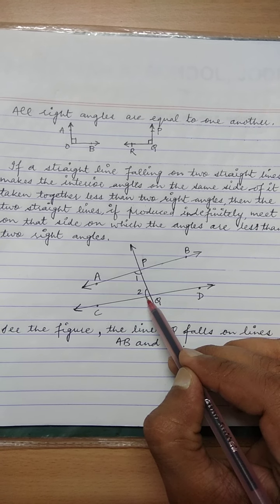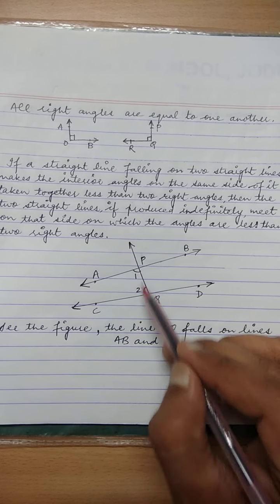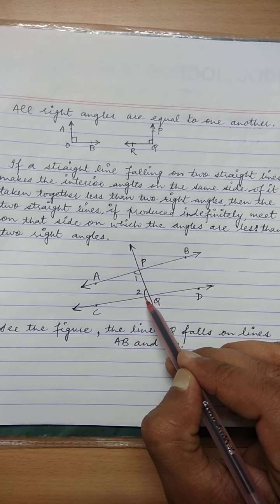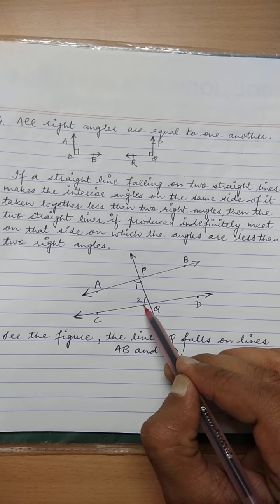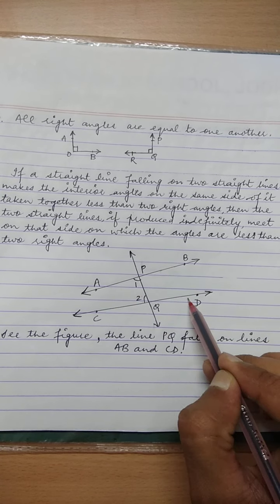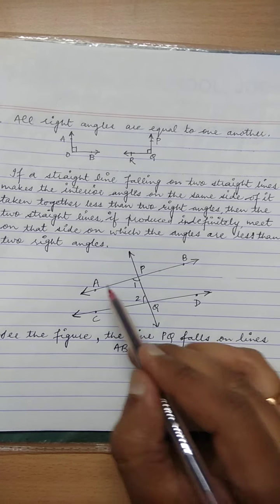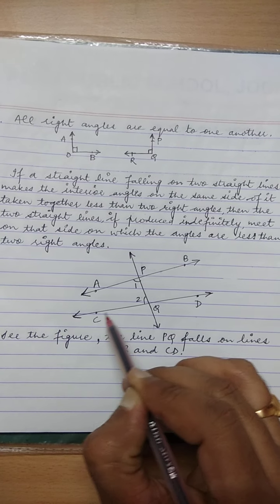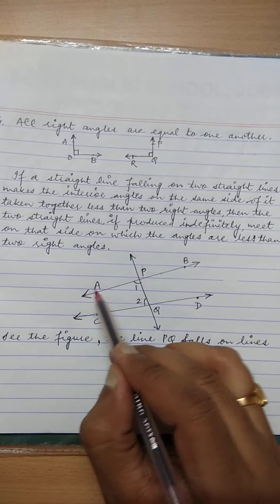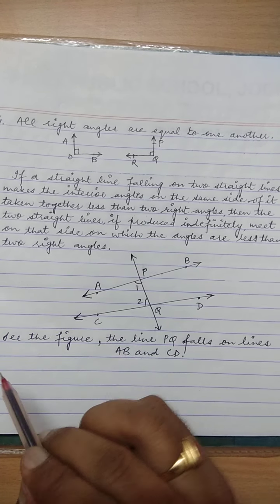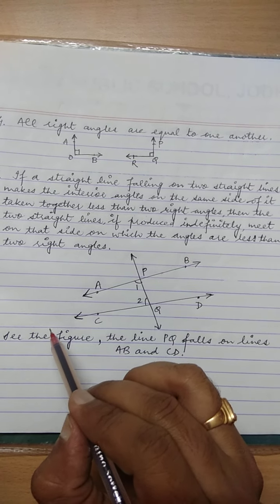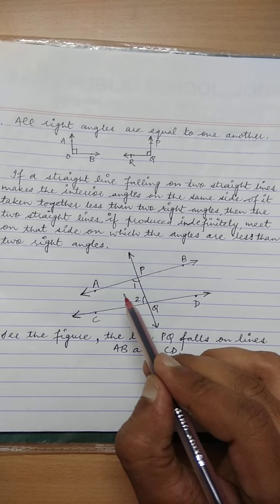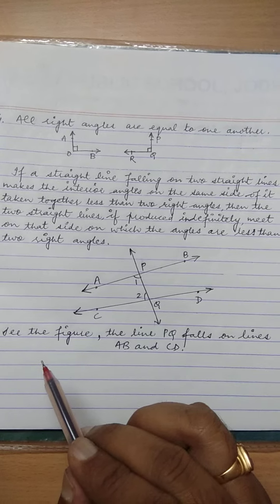Taken together, that is, the sum of these two angles, angle 1 and 2, is less than two right angles, that is, less than 180 degrees. Then these two straight lines, if we produce this AB in this direction and this CD in this direction, will meet at a point, on that side on which the angles are less than two right angles.